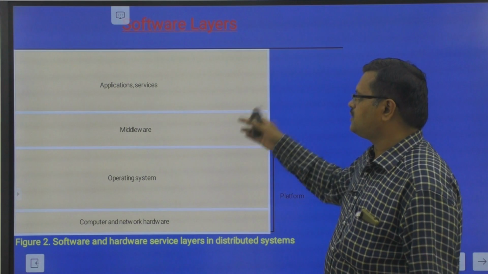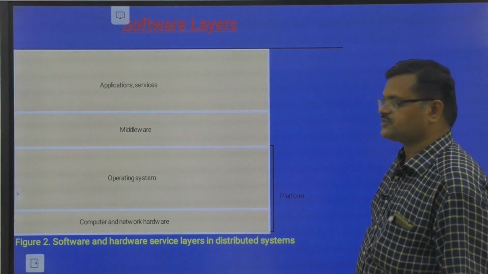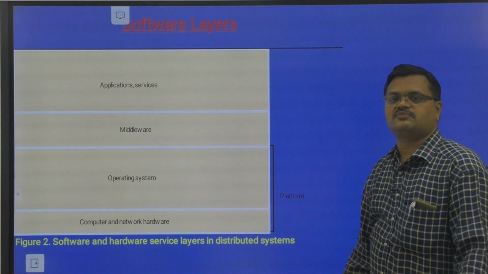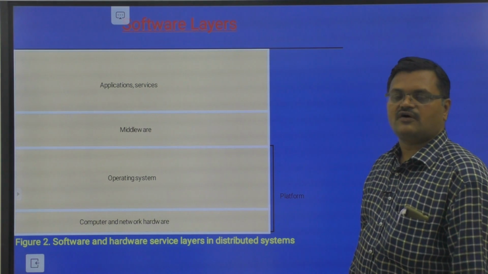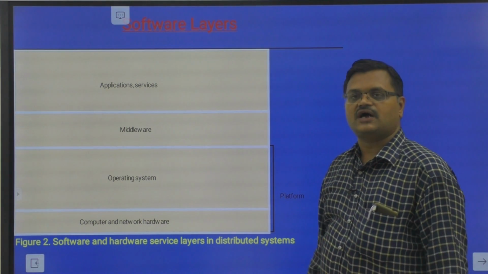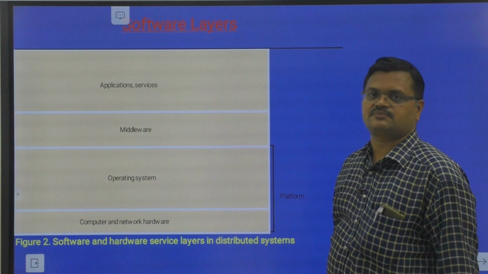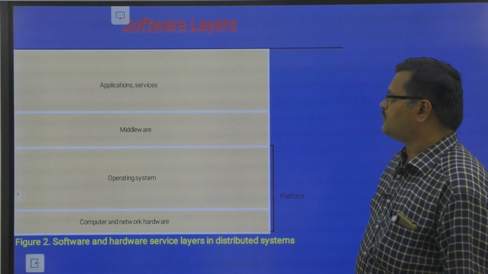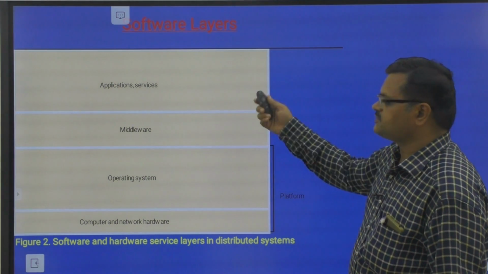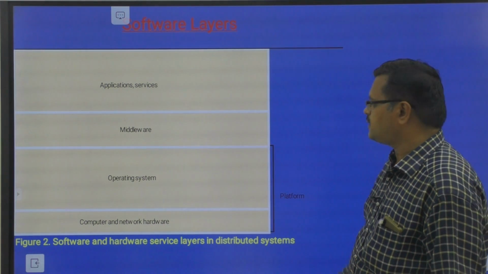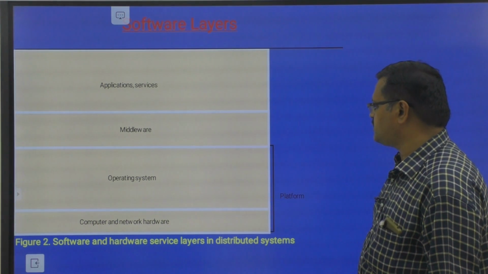These are above the operating system. What is middleware? Middleware examples: Java, and if it is Java object oriented, CORBA is an example, RMI is an example, RPC is an example of middleware. And application services are written by the user. So this is the layered architecture in a distributed system.